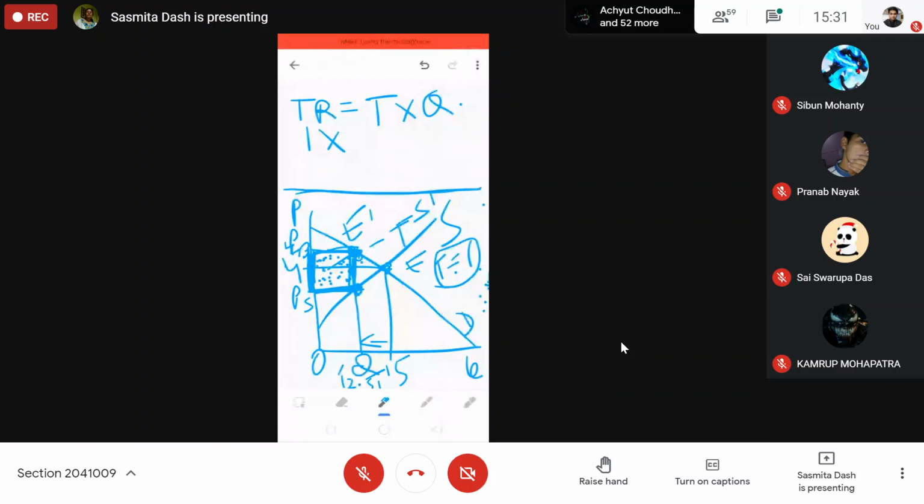But what is the tax revenue going to the government? That is tax amount per unit, 1 rupee, from the data, times the quantity that you know, the new quantity, 1 into 12.5, so that is 12.5.